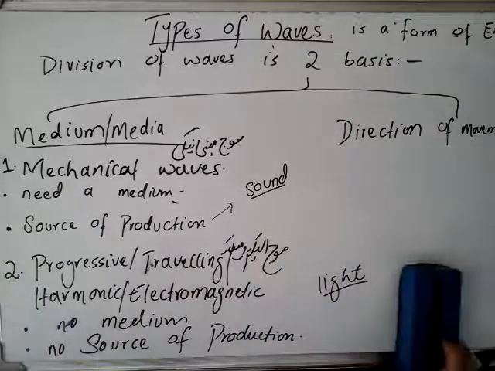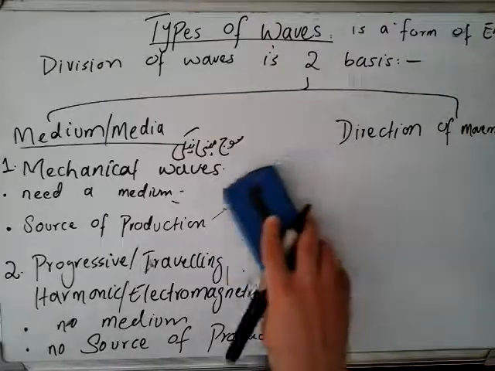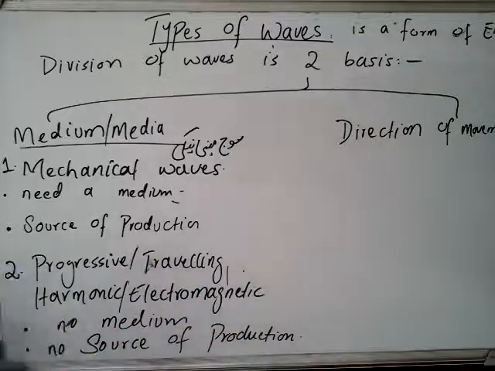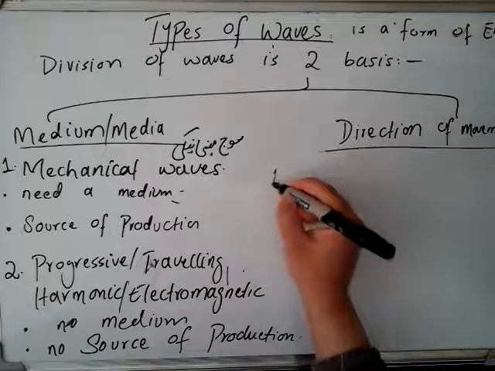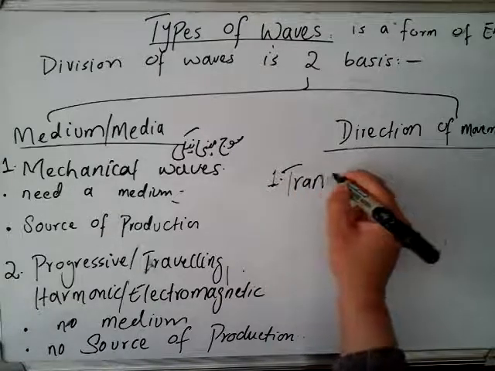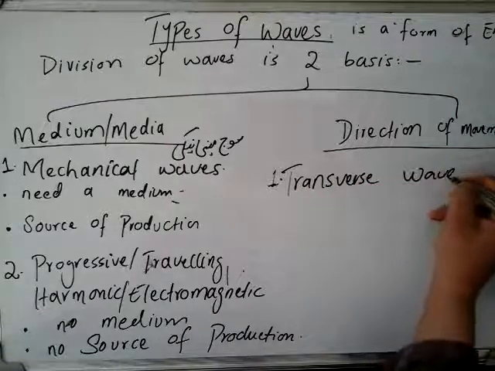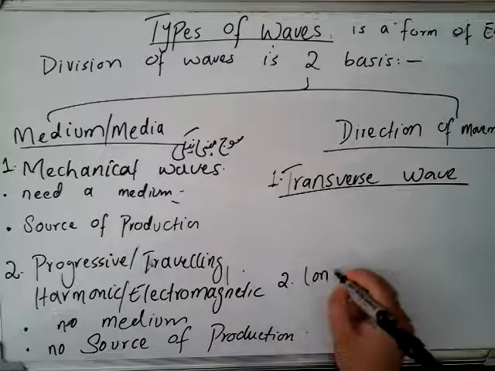So these are basically two types of waves: one is mechanical waves, another one is progressive waves. The other point is the direction of waves. On the basis of direction, waves again are of two types. Number one is transverse waves, and another one is longitudinal waves.